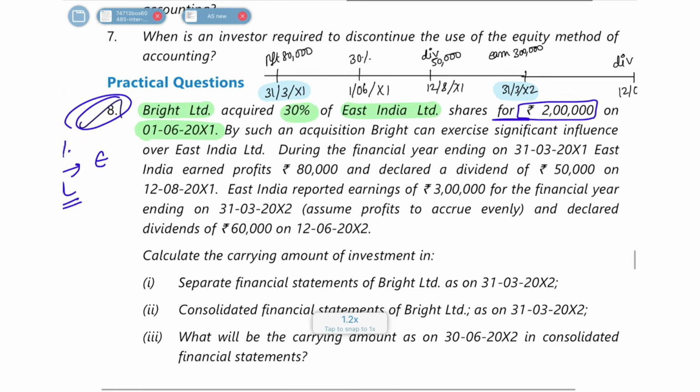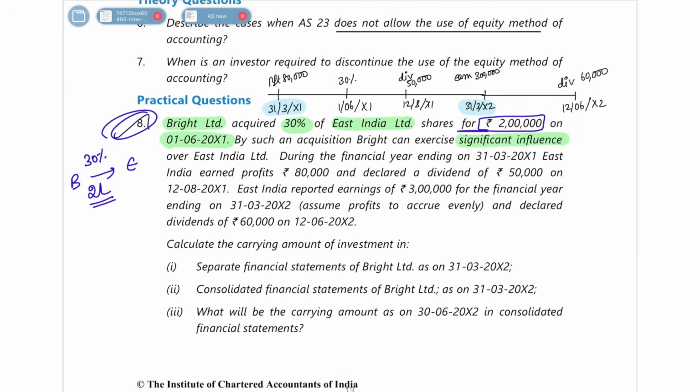Okay. Then next, let's read the remaining question. They are saying that by doing this, they got significant influence. Of course, it is correct. 30% is more than 20 percent, which means it would have got significant influence. Until now, I hope everything is clear.